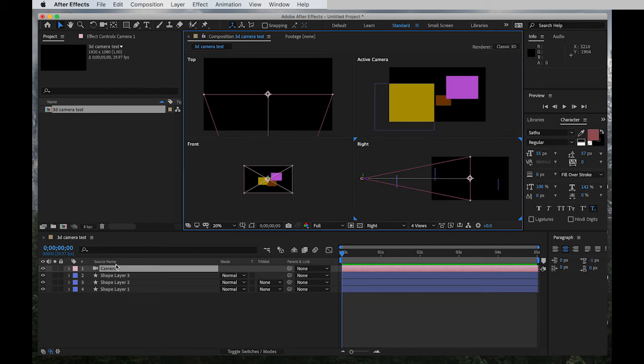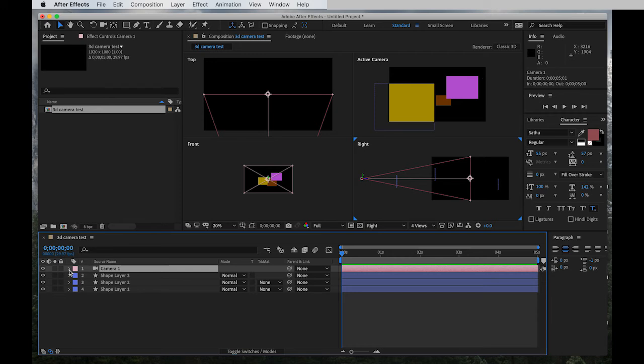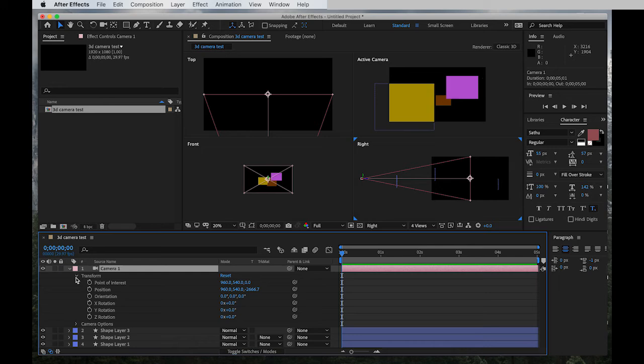But in this case, you click the camera, click this little arrow next to the camera on the timeline where I'm pointing, go to transform. So basically what I do is, even though it's only the point of interest, or a couple of these functions under transform we're going to be animating, just to be on the safe side, I'm going to click the point of interest, and then hold down shift on the keyboard, and then click Z rotation, basically everything here, and click the keyframe so that all of these animation tools can be selected.